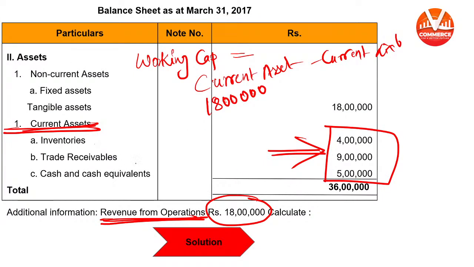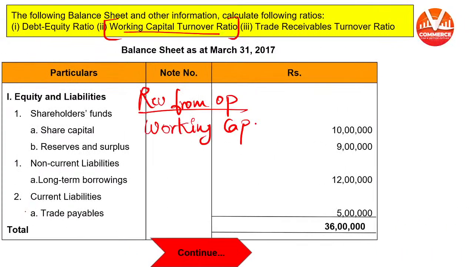So your current assets are equal to 18 lakh, 4 lakh plus 9 lakh plus 5 lakh. From this, we will subtract current liability. Current liability is equal to 5 lakh.